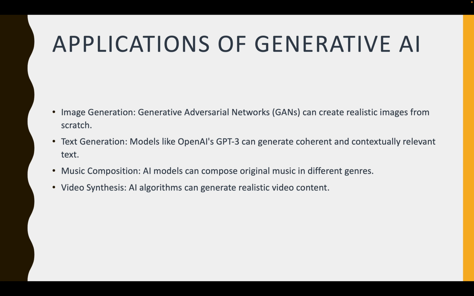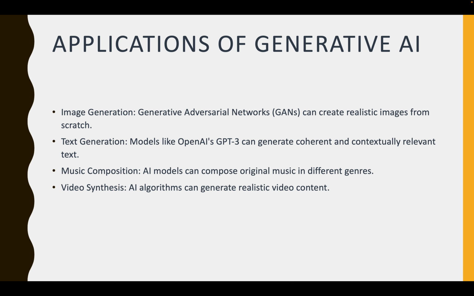There are many different applications of generative AI. I have listed a few here. Generative AI can be used for image generation, text generation, music composition and video synthesis. You can ask generative AI for different topics and it can give answers after analyzing different models. Like you have heard about ChatGPT, that is a text generation AI model. Similarly, generative AI can compose original music in different forms.